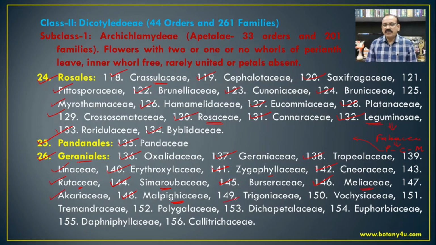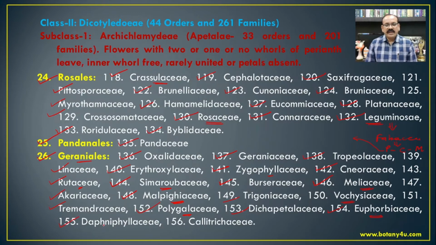Then Trigoniaceae, Vochysiaceae, then Tremandraceae, Polygalaceae, that is Polygala, which is the most common member from this family. Then Dichapetalaceae, Euphorbiaceae, and there are many members of the Euphorbiaceae, that is Euphorbia, Phyllanthus, Ricinus, Chrozophora. These are the most common members from the family Euphorbiaceae.